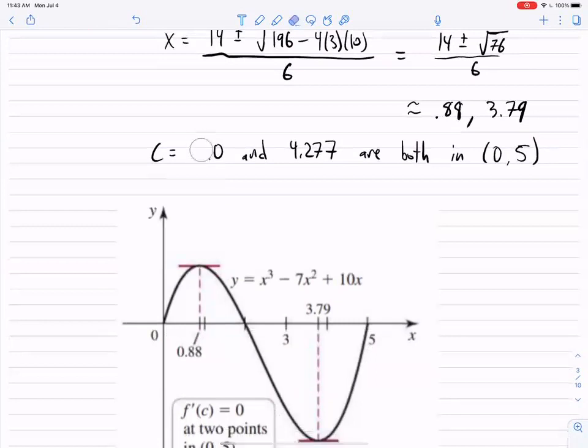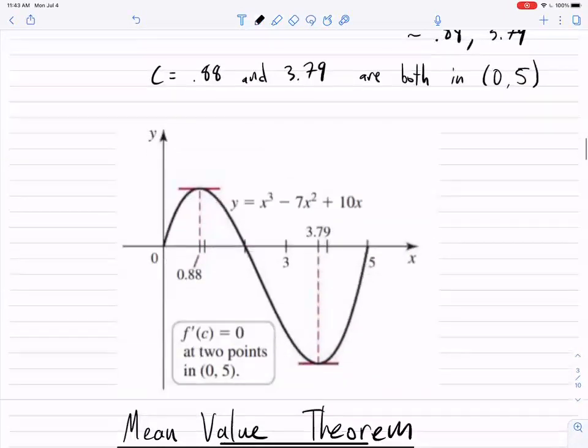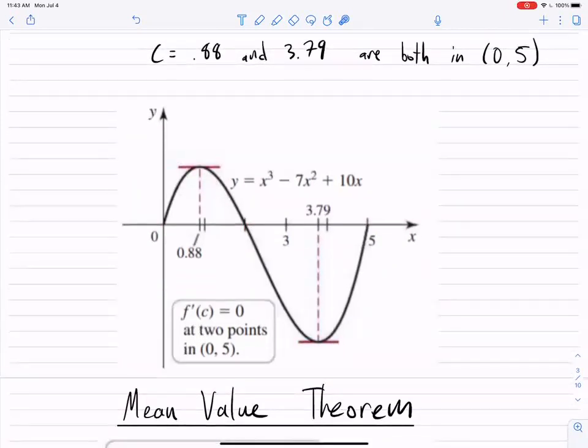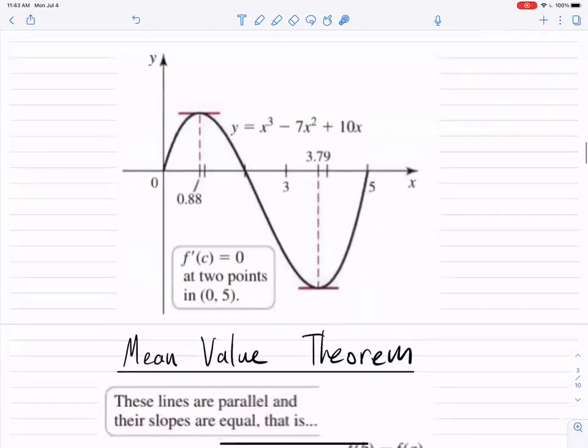So even I'm fallible, but that's the idea. And so those are the two points that are going to be between 0 and 5. Because the function is 0 at 0, 2, and 5, we know, by Rolle's theorem, there are some values in between those points where the derivative is 0. And those are critical points. And so that's Rolle's theorem. And now we're going to use Rolle's theorem to prove the main theorem, which is the mean value theorem.